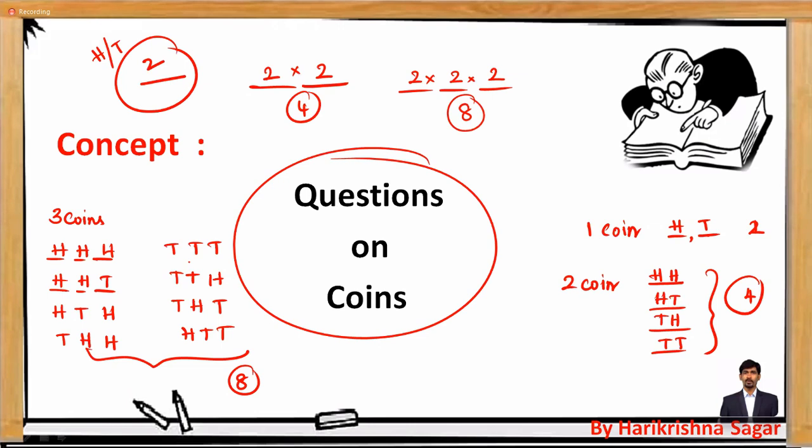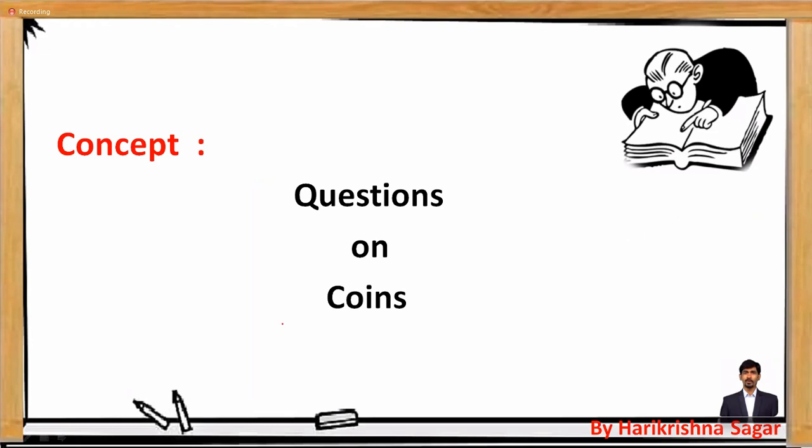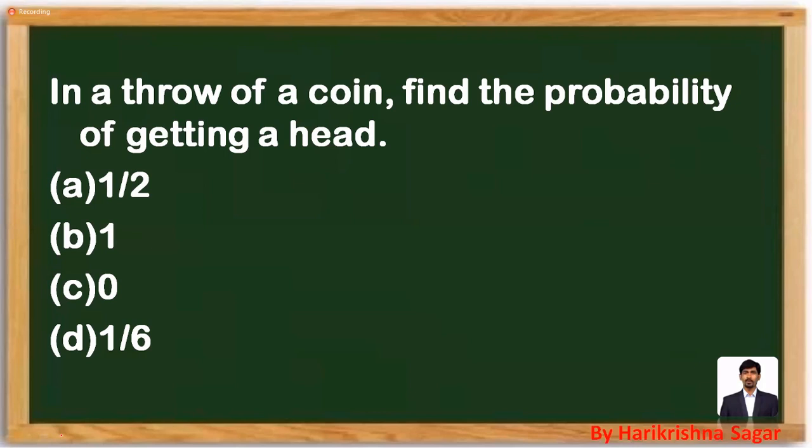So the point which I want to convey is, if you are throwing one coin, the total outcomes is 2 power 1. If you are throwing 2 coins, the total outcomes is 2 power 2. If you are throwing 3 coins, the total outcomes is 2 power 3. So if you are throwing n coins, the total number of outcomes will be given as 2 raised to the power of n. So just remember that basic formula in order to proceed with this.